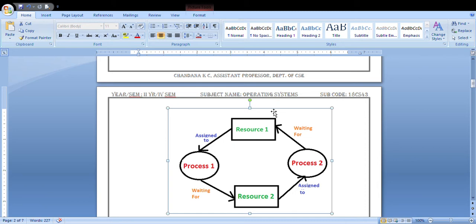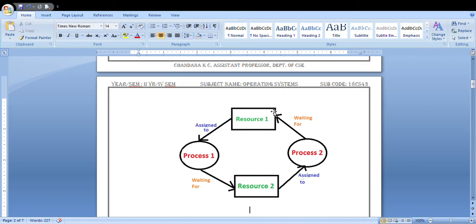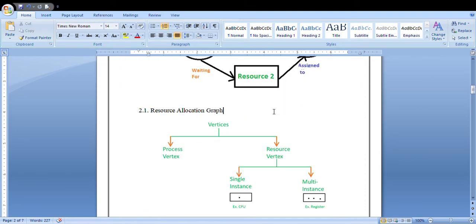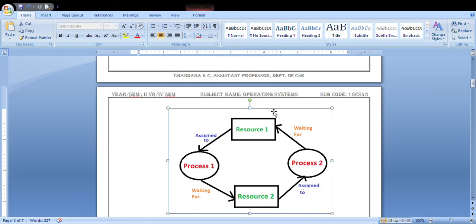What are all the resources allocated to the particular process? Once the execution is done, it has to release them. This is the sequence in which a process utilizes the resources. And next, this is an example of a deadlock condition. Here you are considering two processes, and for the two processes you are taking two resources.